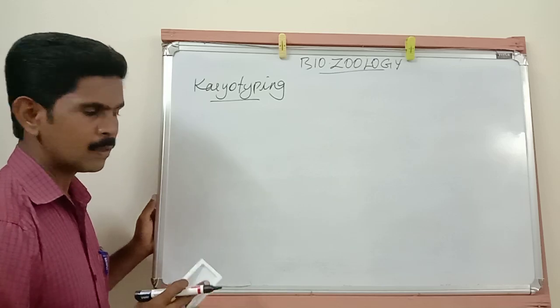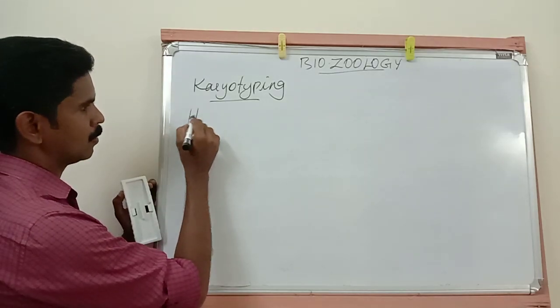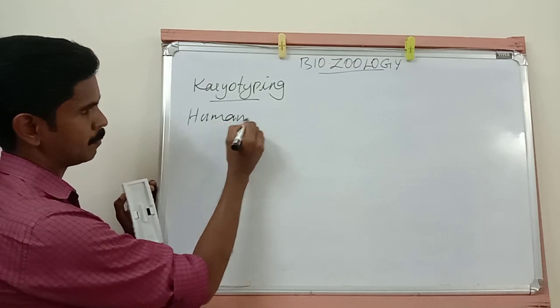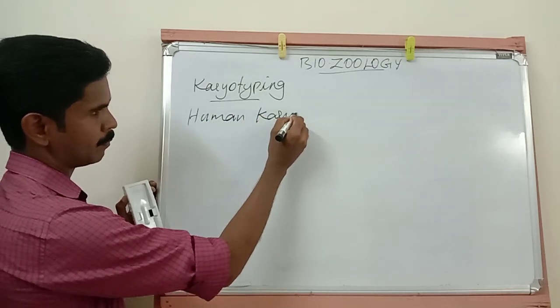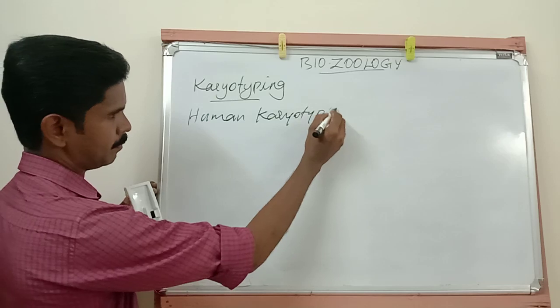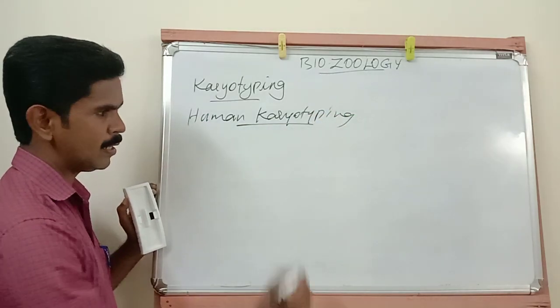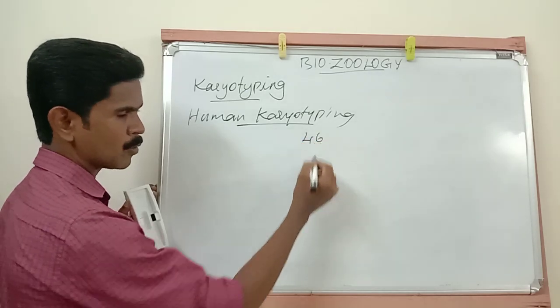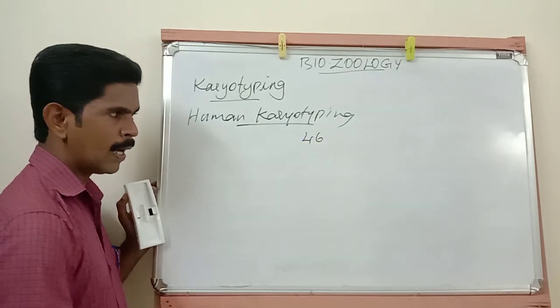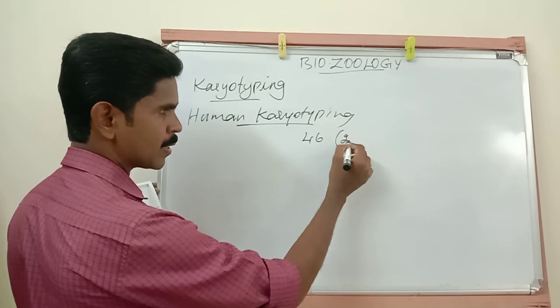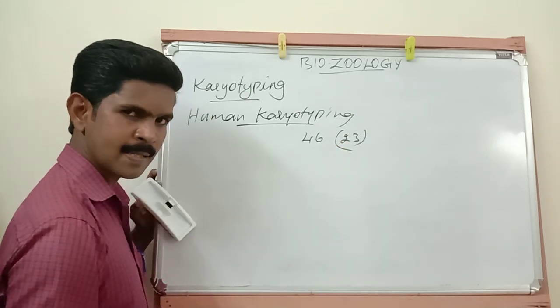Understand? Then next one is human karyotyping. Listen very carefully. Totally 46 chromosomes are present in our cell, and all these 46 chromosomes are arranged in 23 pairs.